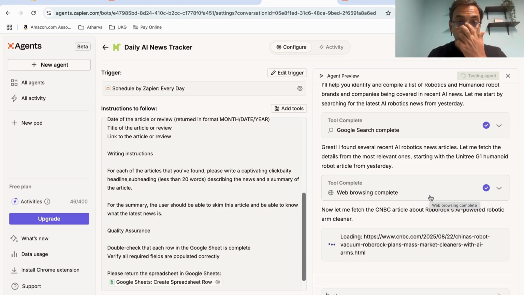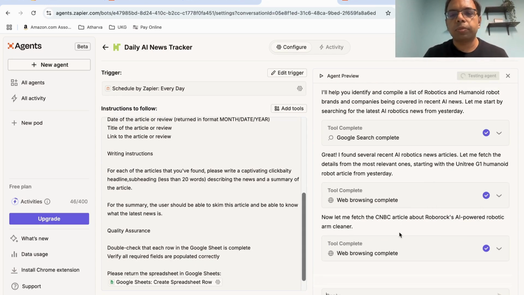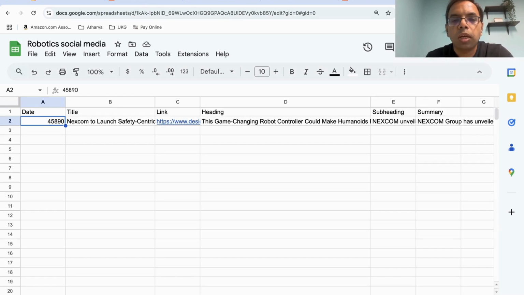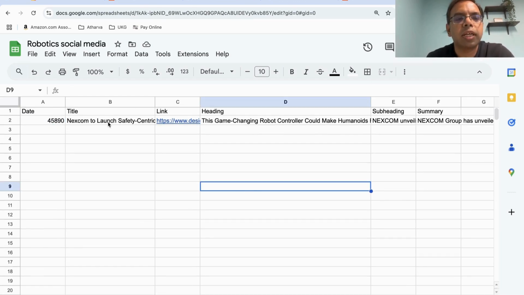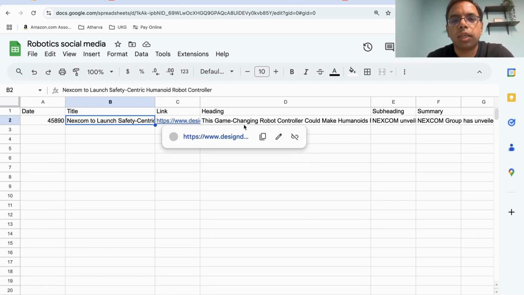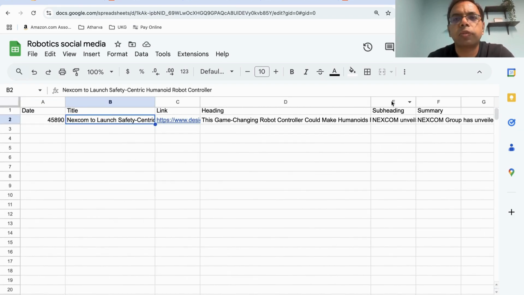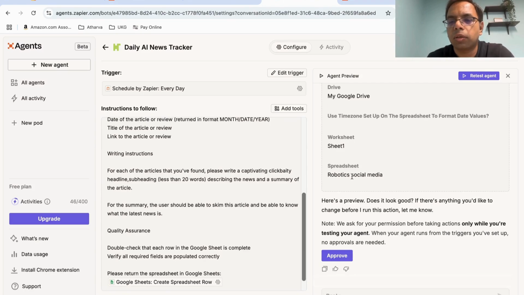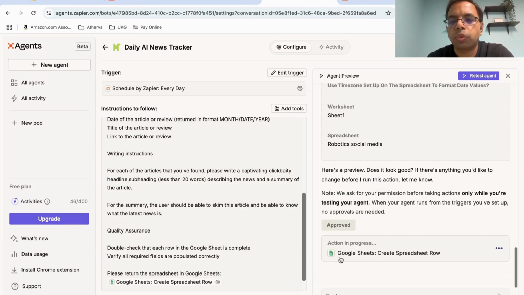I'll just quickly forward this part. Okay, so it has created a news item. It has the title and heading of the news, subheading, and summary as we expected. So this one agent is done. We'll just approve it, and then we're done. Now it will run on a daily basis. So we have created the content.